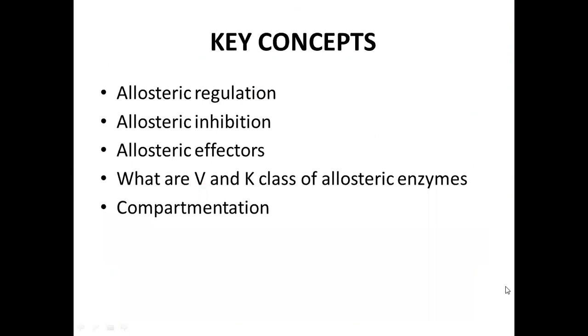The key concepts behind this are: what is allosteric regulation, and what is the difference between allosteric regulation and inhibition, and what are the allosteric effectors which are responsible for carrying out the regulation of certain enzymes, and what are the V and K class of the allosteric enzymes, which depends on the velocity and the K constant. And next is compartmentation.